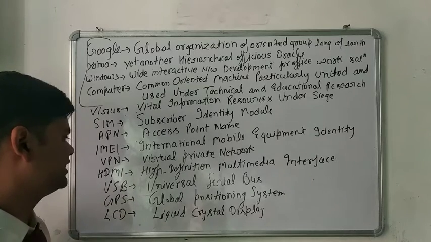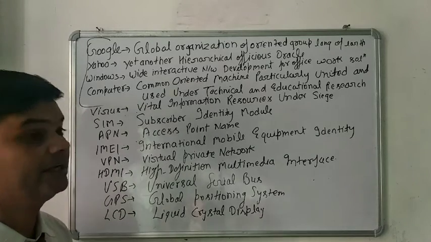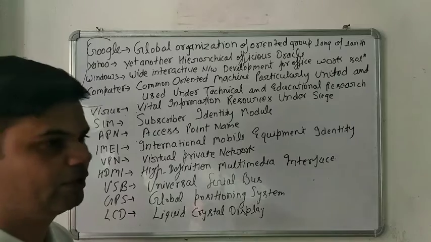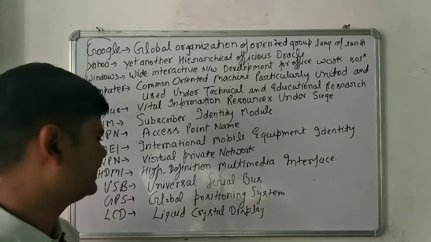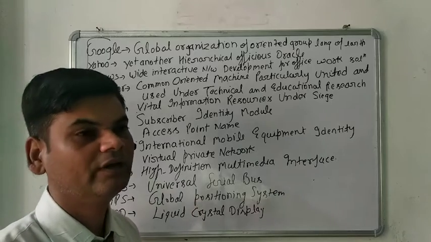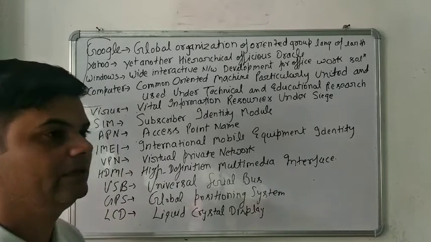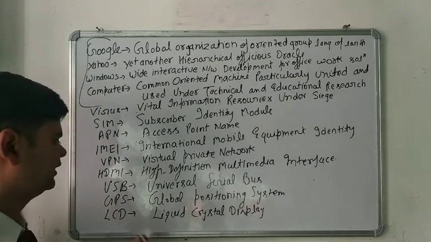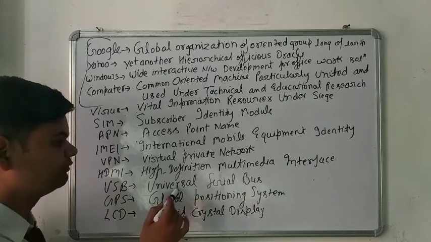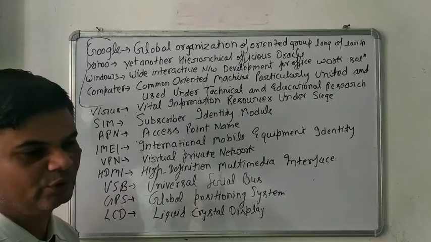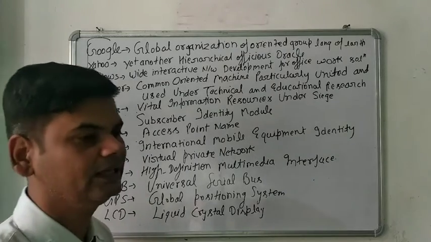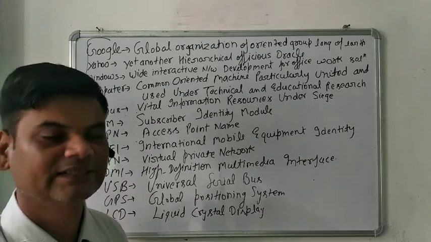Next thing is the HDMI, high definition multimedia interface. Whenever you have a laptop, as you know, every laptop has an HDMI port. So that is simply the port that is used for cabling, to connect the cable, just like a connector. Next thing is the USB, universal serial bus. USB is basically again a port. This port is used for the cabling connection, just like a connector.